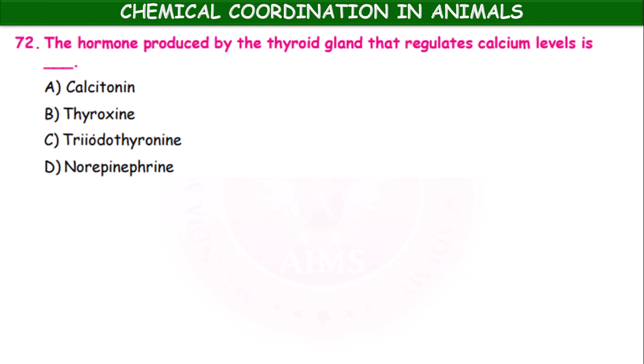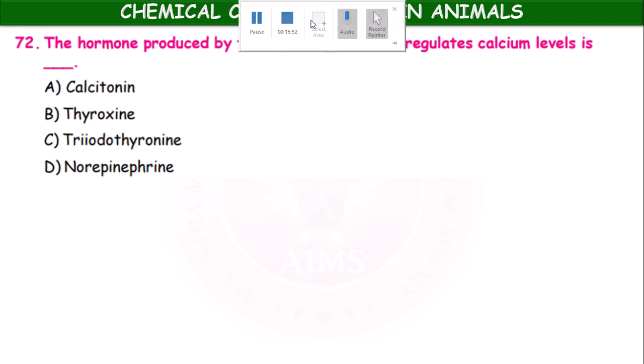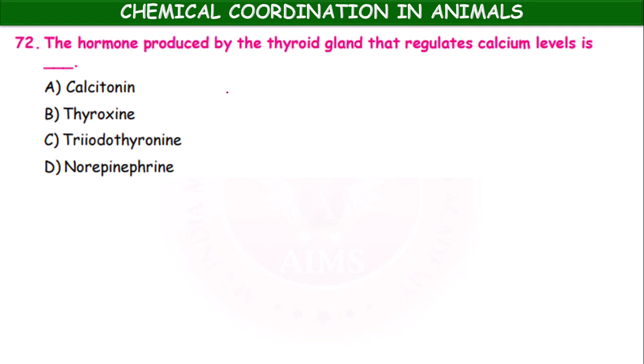The hormone produced by the thyroid gland that regulates calcium levels is calcitonin, thyroxine, triiodothyroxine, norepinephrine. It is calcitonin.